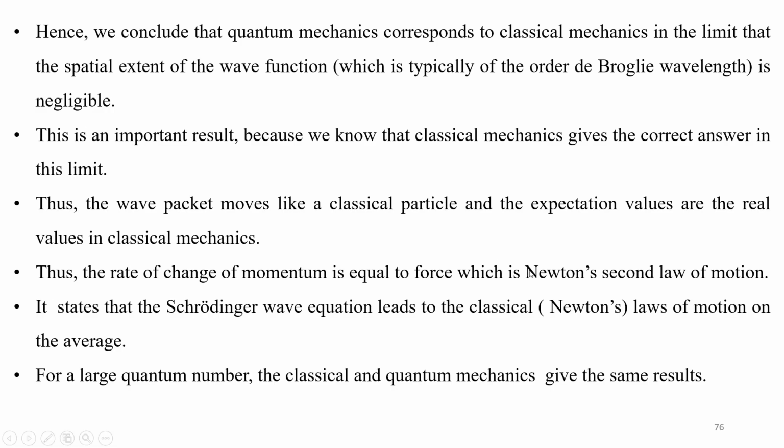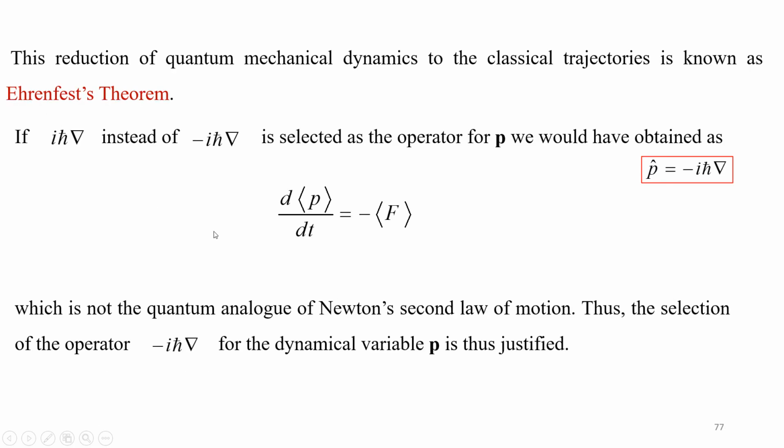It states that the Schrödinger wave equation leads to classical mechanics, which is nothing but Newton's laws of motion, on the average. For large quantum numbers, classical and quantum mechanics give the same result. So to conclude, this reduction of quantum mechanical dynamics to the classical trajectory is known as the Ehrenfest theorem.